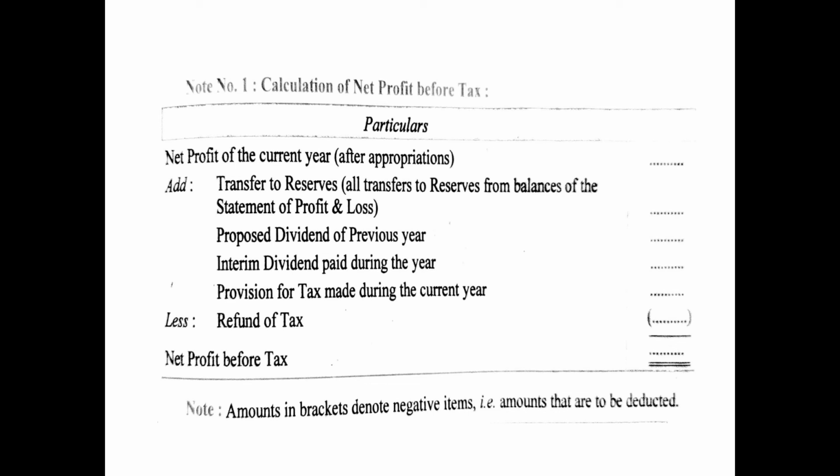Very important point, current one you will add, because what provision you have made in the previous year, that you will be paying it, and that will be deducted in the operating activities. So that has nothing to do with the profit before tax, and then you will deduct refund of tax. So there are 4 items which will be added back to the profit, and 1 item that will be deducted, and ultimately you will get net profit before tax. So this will be the starting point. And if at all this information is not given in the question, then directly you can start with the difference balance of profit as the net profit before tax. Now note, amounts in brackets denote negative items, that is amounts that are to be deducted, that we already know.